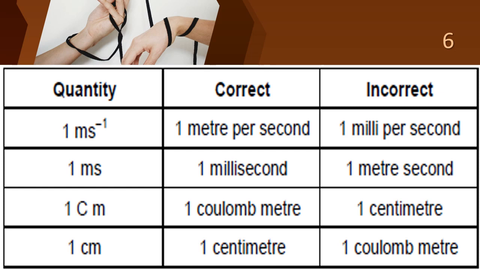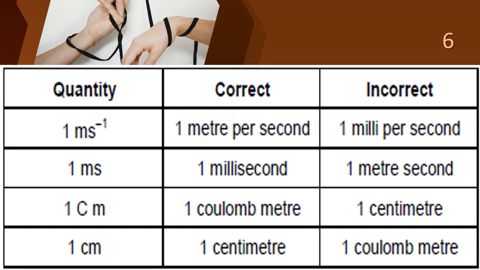After that we have learnt about the rules to write the units correctly. What are the rules we have learnt? First of all, if the name of a scientist is used as a unit, we should write the unit starting with a small letter, that is lowercase alphabets. Newton means you should use small n. Ampere means we should use small a.